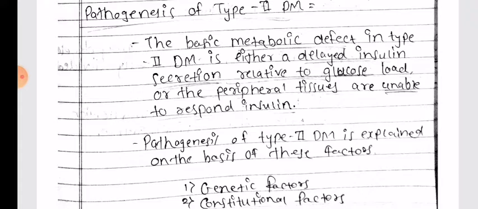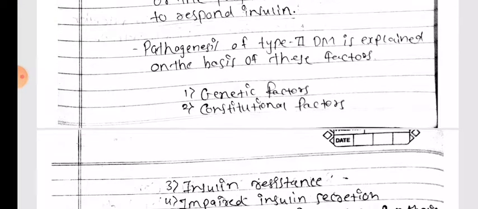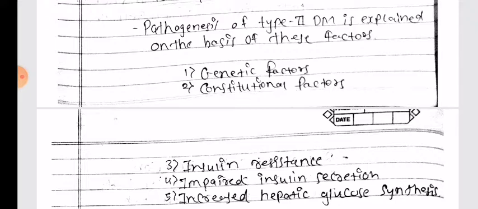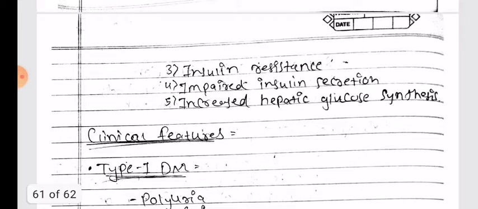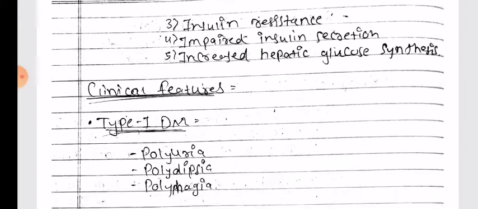Pathogenesis of type 2 diabetes mellitus. The basic metabolic defect in type 2 diabetes mellitus is either a delayed insulin secretion related to the glucose load or the peripheral tissues are unable to respond to insulin. Pathogenesis of type 2 diabetes mellitus is explained on the basis of these factors: genetic factors and constitutional factors, insulin resistance, impaired insulin secretion, and increased hepatic glucose synthesis.